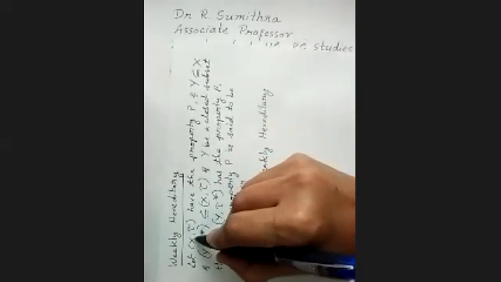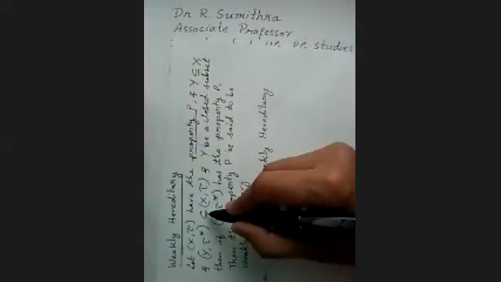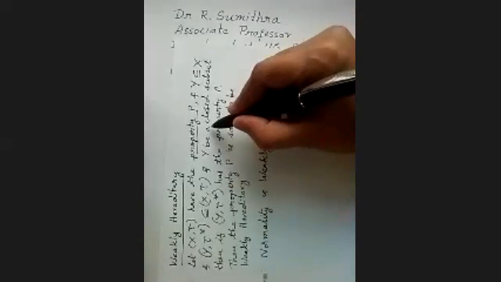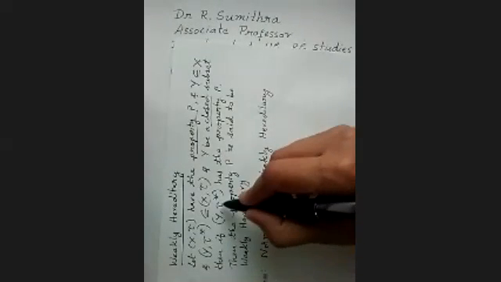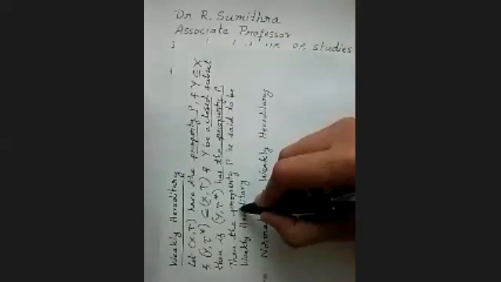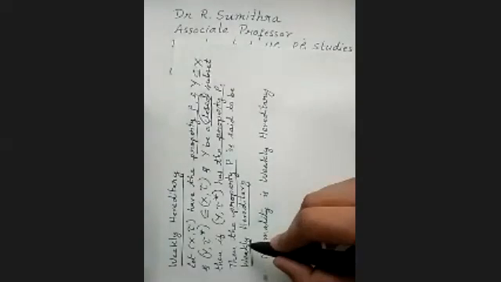If a topological space (X, tau) has the property P, Y is any subset of X, (Y, tau star) is a subspace of (X, tau), and Y is a closed subset, and if (Y, tau star) has the property P, then that property P is said to be weakly hereditary. Not all the subspaces have the property, only closed subspaces have the property of the parent. Then that property is said to be weakly hereditary.